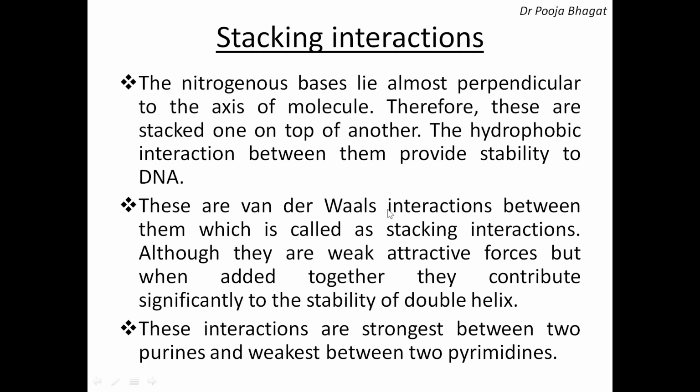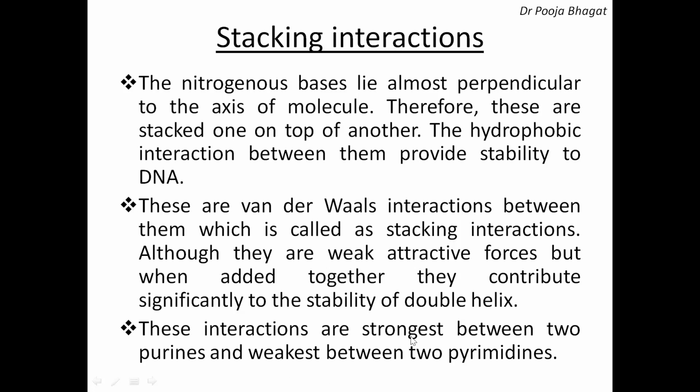Although you know van der Waals interactions are the weakest interactions, we know that a large number of these bases are present in DNA, and therefore when these forces are added together, they contribute significantly to the stability of the double helix. So the double helix is stable due to two reasons. First, the hydrogen bonding between the pairs, A and T, 2 hydrogen bonds, G and C, 3 hydrogen bonds, and also the stacking interactions, which provide stability to the helix.